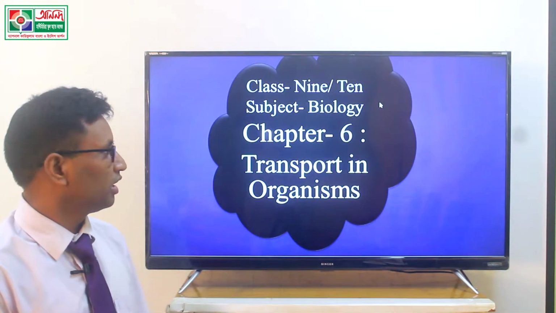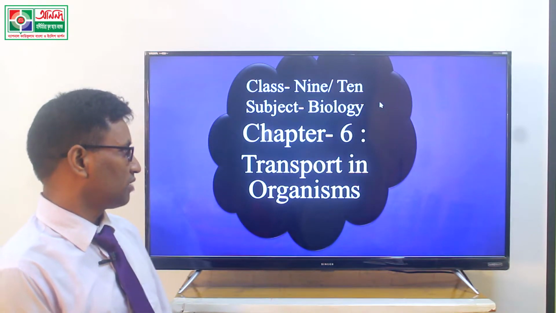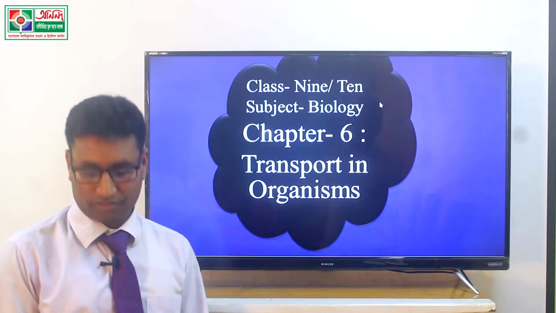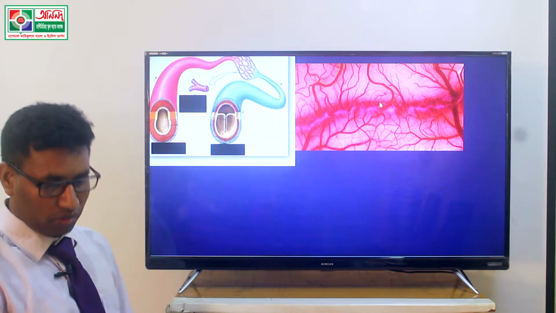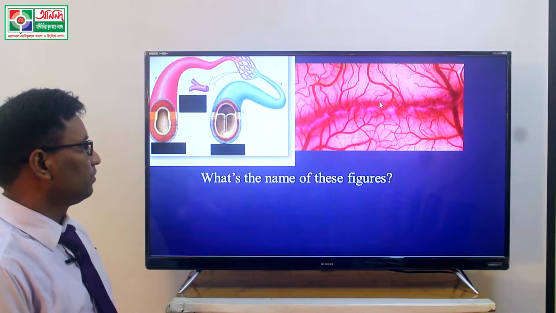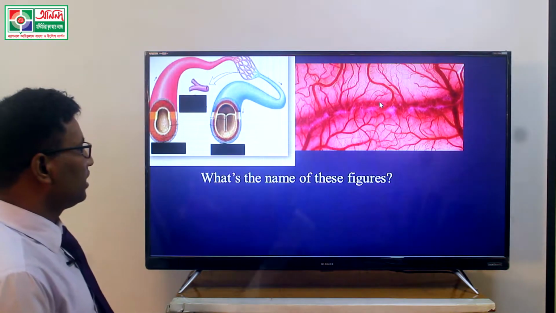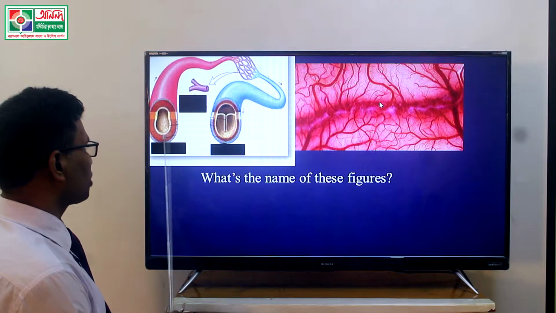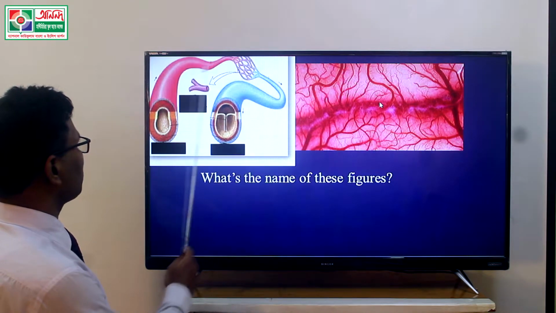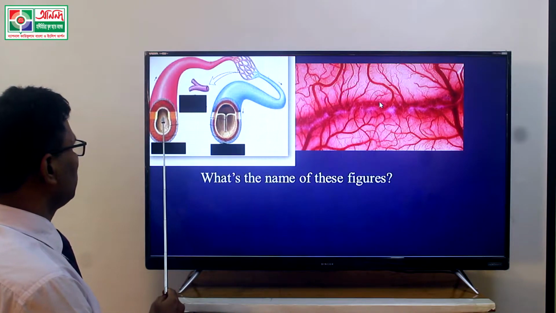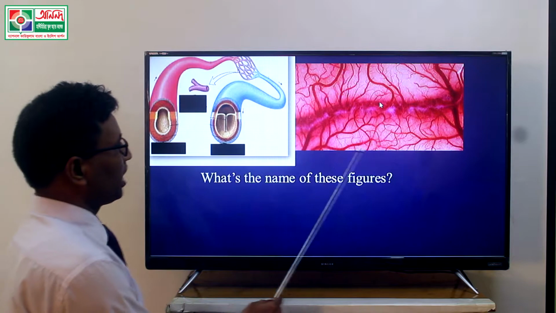Already I have said that chapter 6 is transport in organisms. What is the name of these two figures? We know that these two figures show blood vessels. Three types of blood vessels are shown in this figure. The names of these blood vessels are artery, vein, and the last one, the blood capillary.